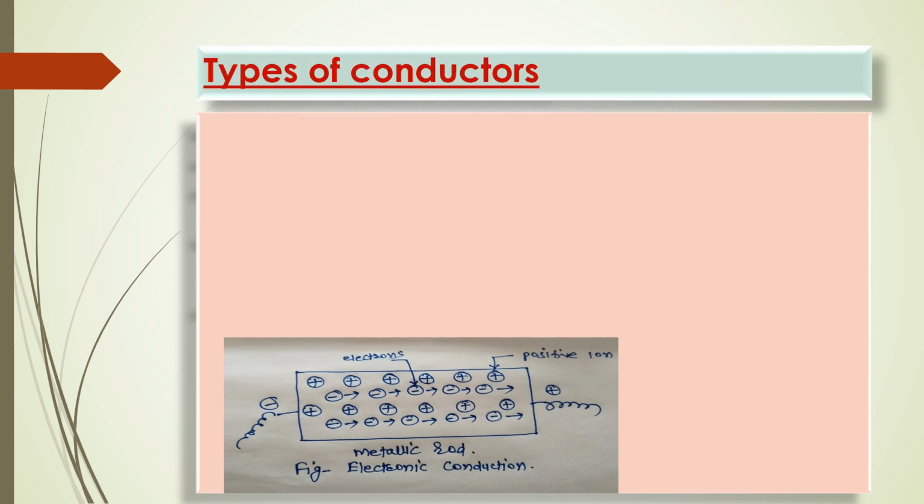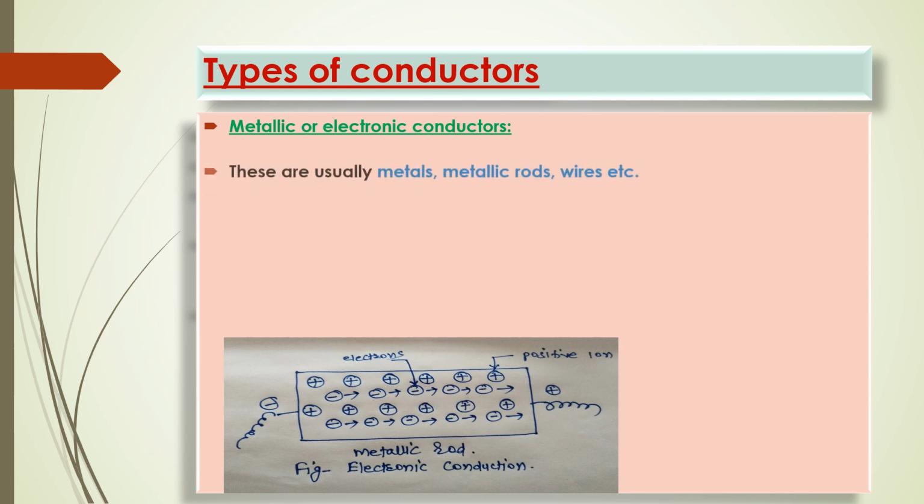In this slide we have to explain the types of conductors. Now actually there are two types of conductors. We will see them one by one. The first one is the electronic conductor and the second one is the electrolytic conductor. Now firstly we explain electronic conductors. What is meant by electronic conductors?